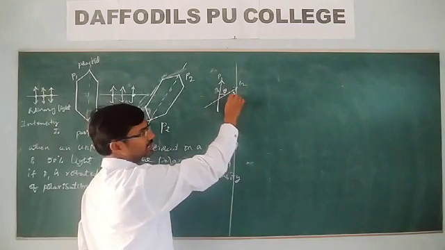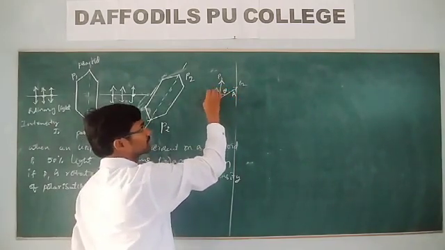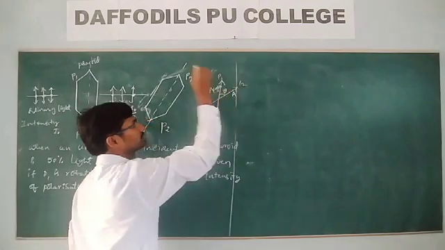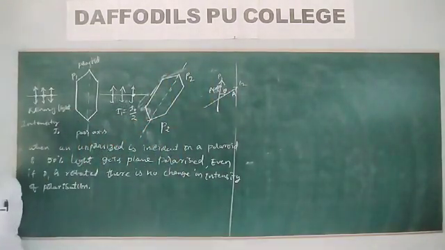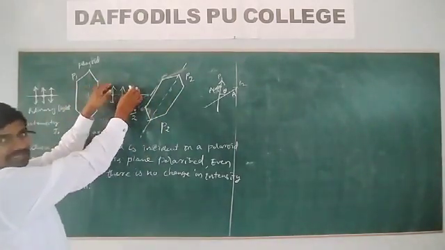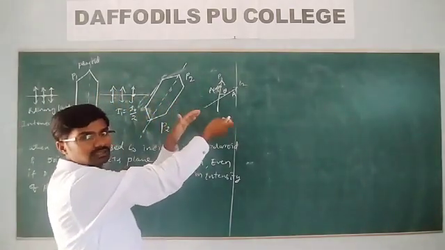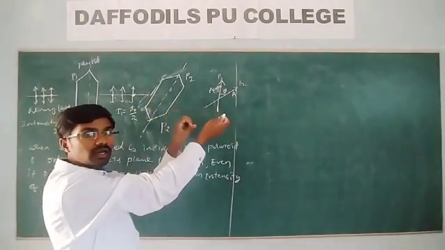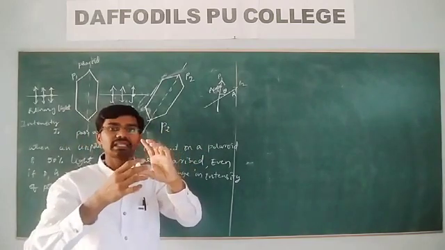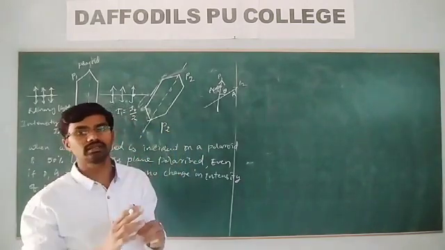Now what will be the component of the electric field vector in this direction? A cos theta. A cos theta. Therefore, what will happen here? 50% of light gets polarized. Then what happened to the emergent light? The emergent light also gets polarized, depending upon the angle between the polarizer and the analyzer.